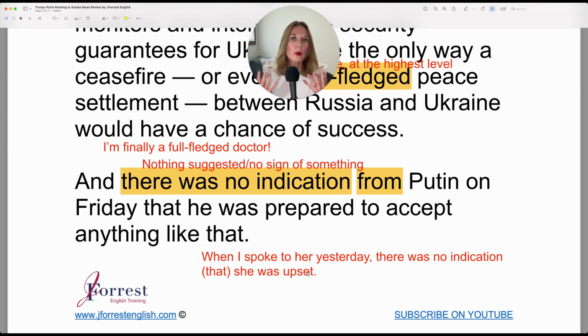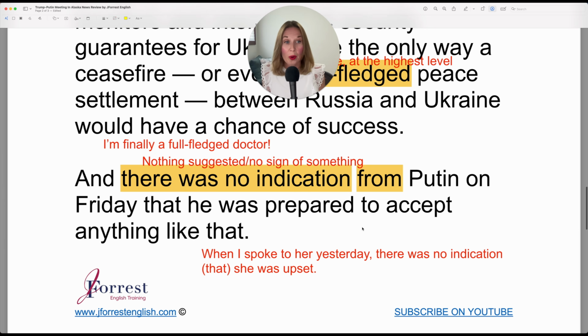So how would there be an indication? Maybe her voice was lower because I spoke to her. So you didn't see her, but she was like, fine, no, nothing's wrong. So the tone of her voice, or maybe the words she said, I don't like that, I'm upset, I'm disappointed, which would be an indication of someone being upset. So no sign or nothing suggested. It's great to have in your vocabulary.